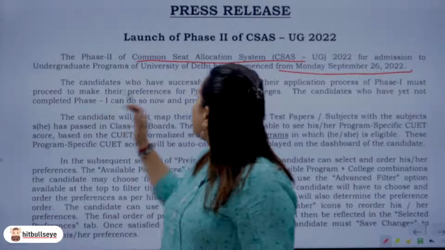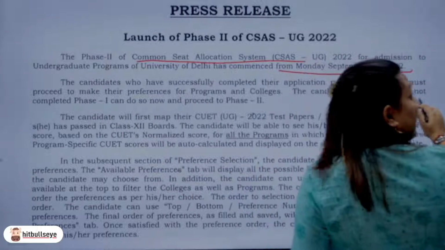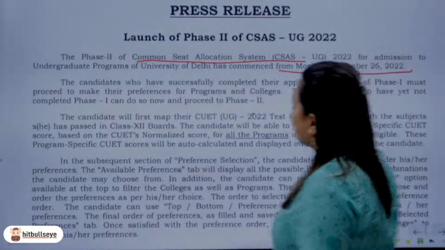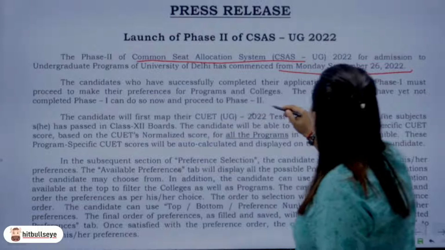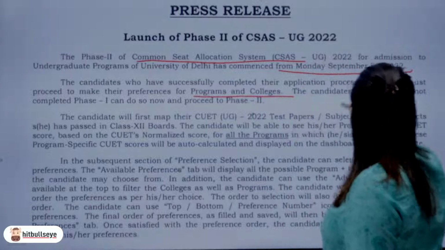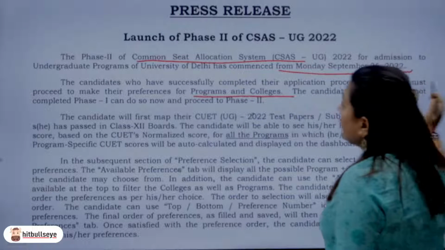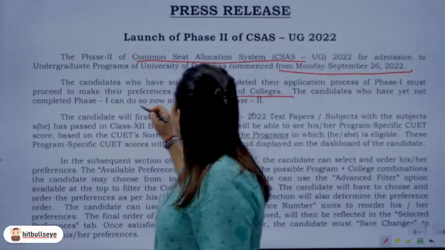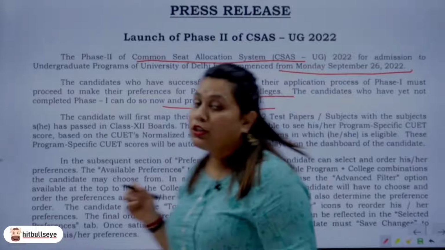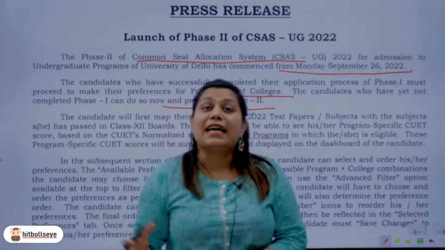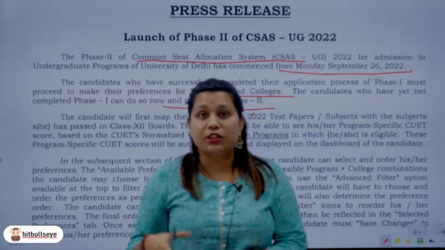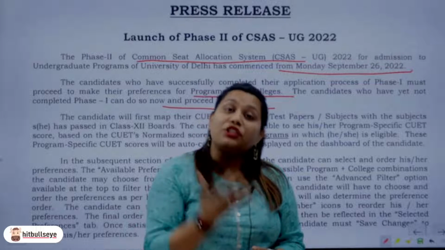So the candidates who have successfully completed their application process of phase 1 must proceed to make their preferences for program and colleges. The candidates who have not yet completed phase 1 can do so now and proceed to phase 2. Basically, you're supposed to register yourself for phase 1, that is for the CSAS process, that is Common Seat Allocation System, wherein you will be registering yourself.